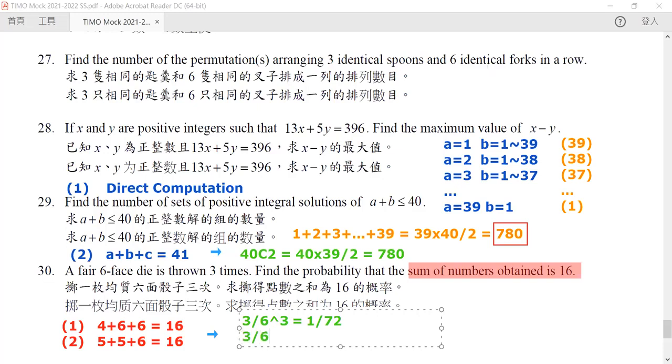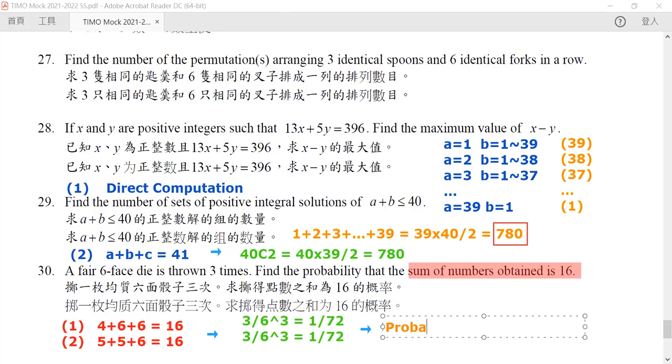Again, there are only 3 different cases, so another 1 over 72. In combination, this will result in a probability equal to 1 over 36.